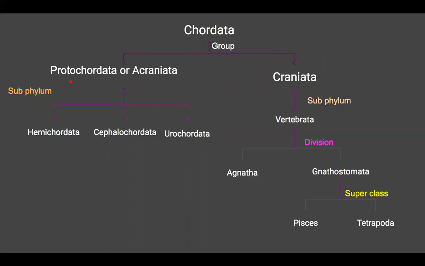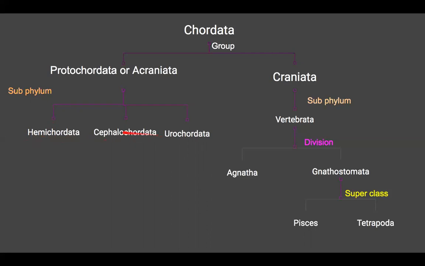Now if we divide the Protochordata into subphyla, there are three subphyla: Hemichordata, Cephalochordata and Urochordata, on the basis of the location or the presence of notochord, where notochord is present. In Hemichordata, hemi means half, chordata implies notochord. So in these types of animals, the notochord is confined only to half of the body. This type of animal is known as Hemichordata.